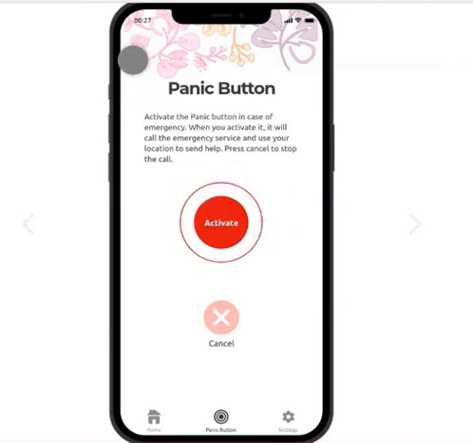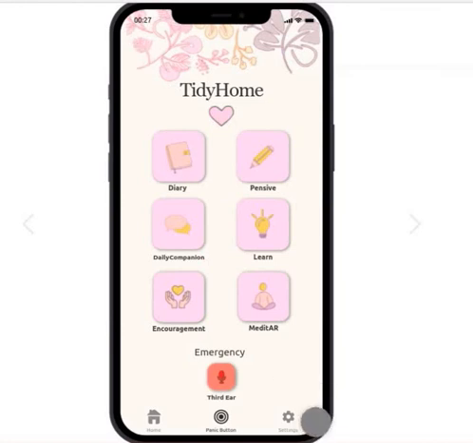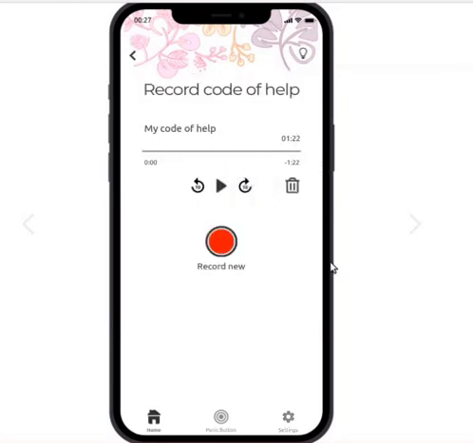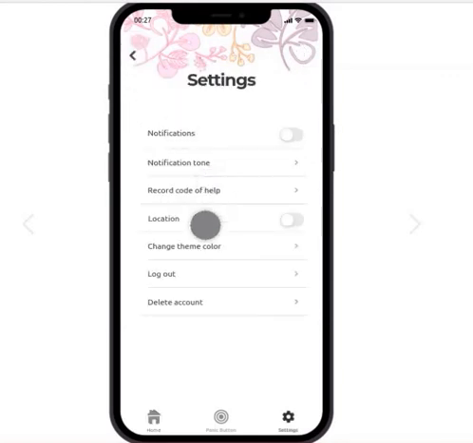And I'm going to go back, and the last thing I want to show is settings. And here in settings, again, we have record code of help. Users can access this functionality from settings. And the last thing I'm going to mention is this feature of change theme color. We added this based on the comments from the users, who said that they wanted to have an option to change the color, because what if they don't like the pink color? So it would be nice to have it there.